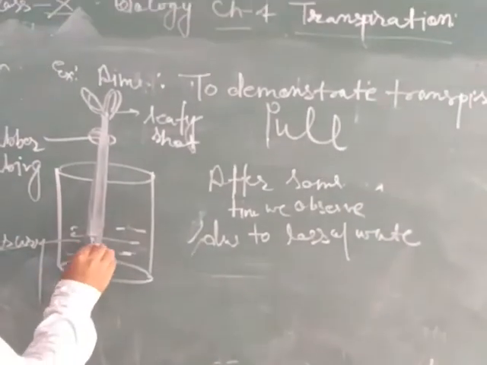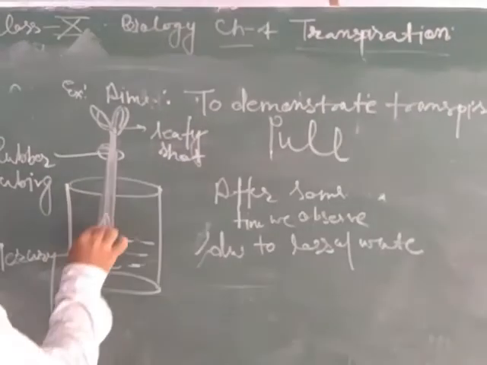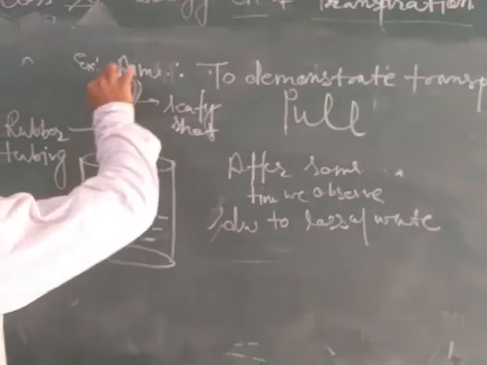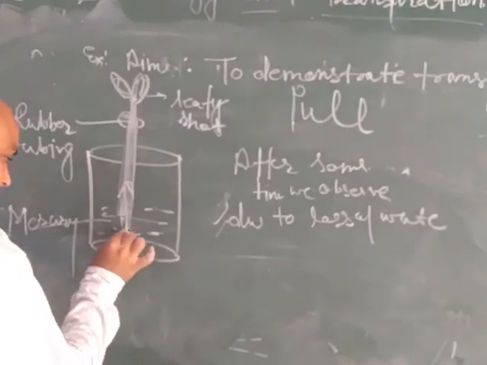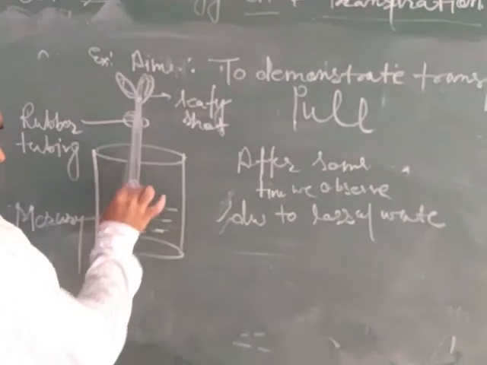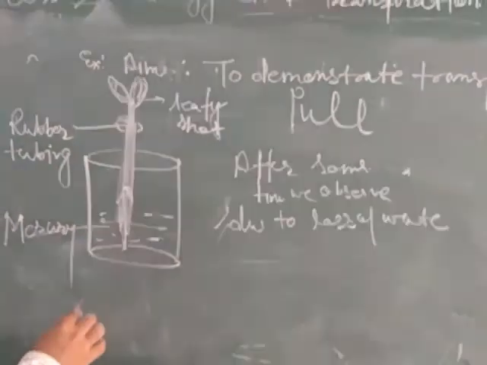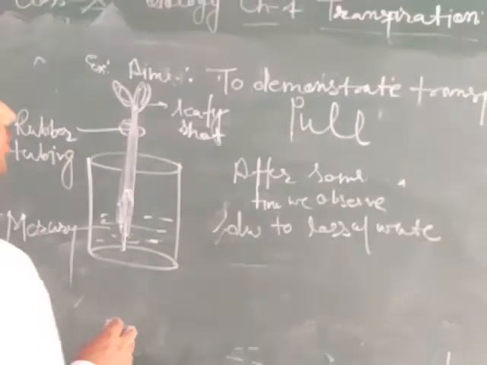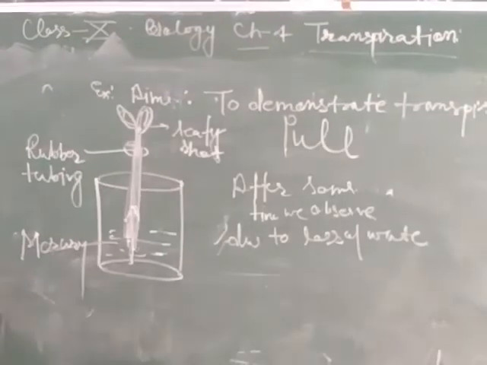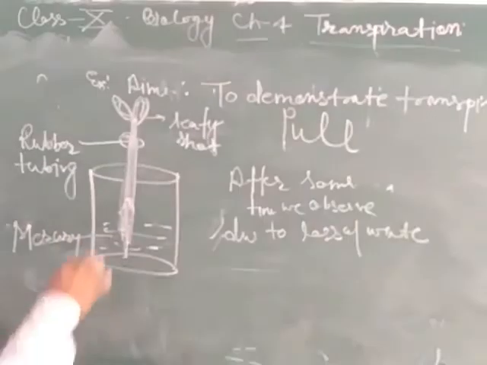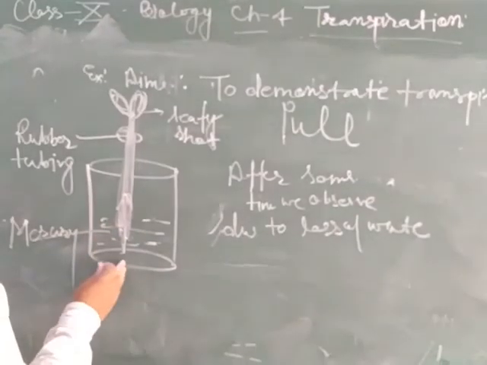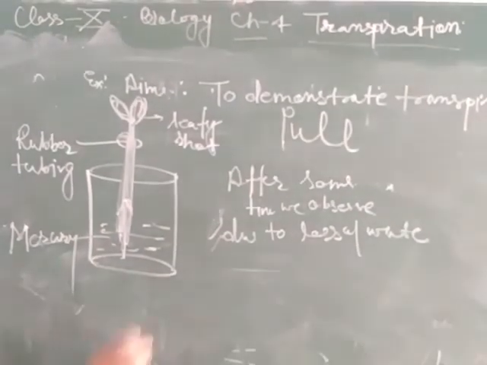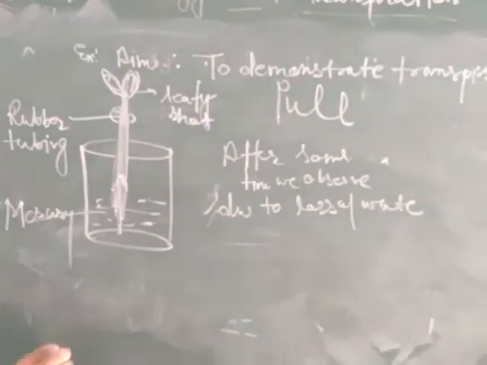that a type of force is generated in the leaves, that's why the mercury from the downward side moves in the stem in an upward direction. That's why this experiment shows that a type of force developed in the leafy part of the stem is responsible for upward movement of water. Now your chapter has been completed.